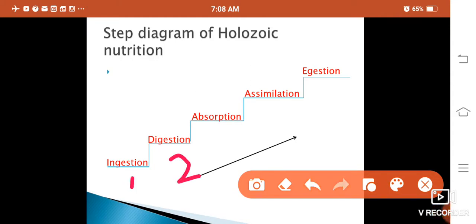First is ingestion, second digestion, third absorption, fourth assimilation, fifth egestion. These are the most important steps in holozoic nutrition.